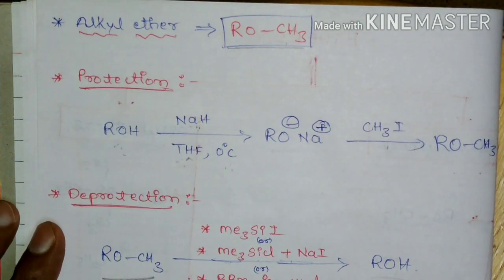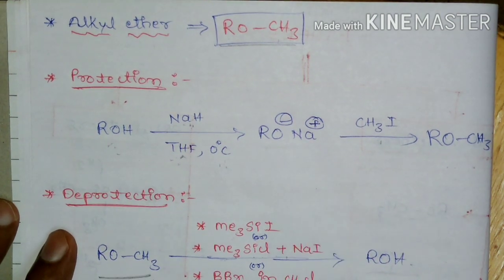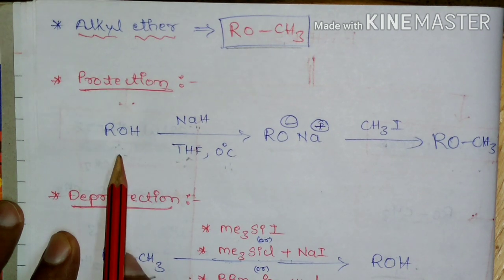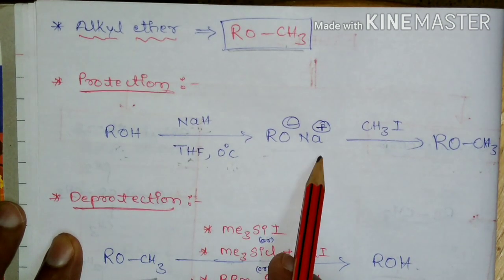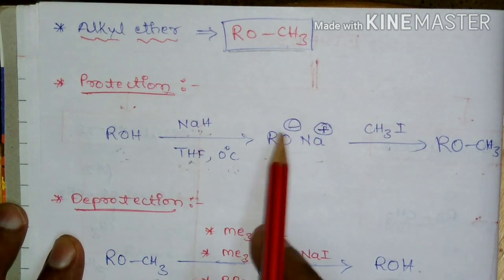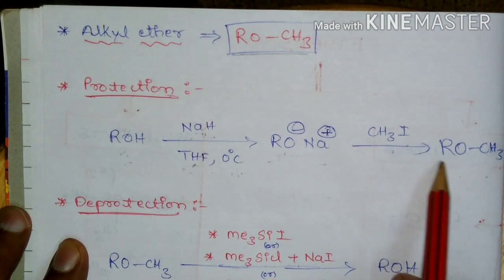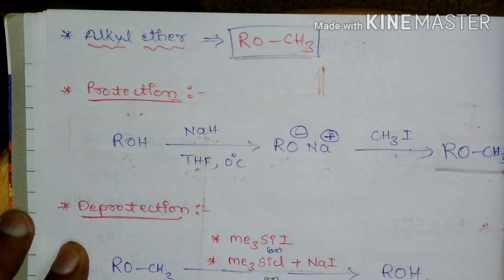First simple reaction is alkyl ether. If you look at the protection reaction, alcohol on treatment with sodium hydride in THF at 0 degree centigrade is going to form the sodium salt, the alkoxide, and this alkoxide will react with methyl iodide. It is going to form alkyl ether or simple methyl ether.